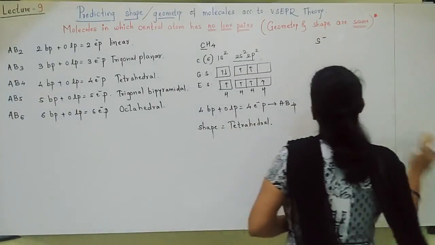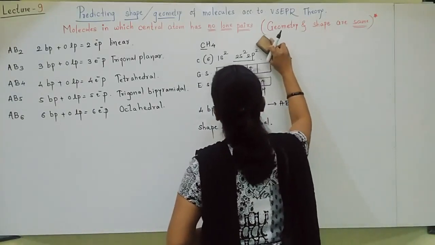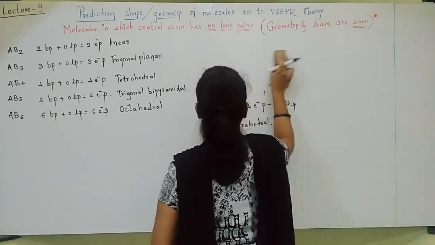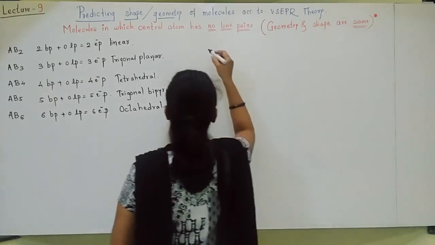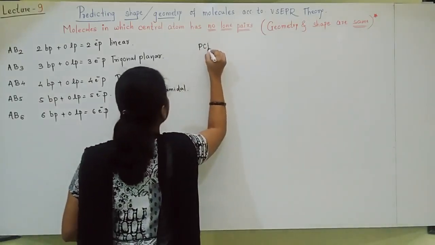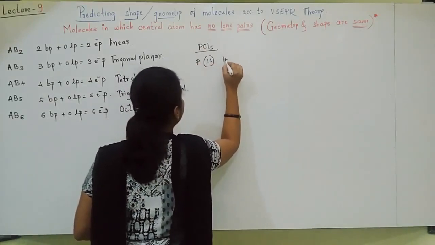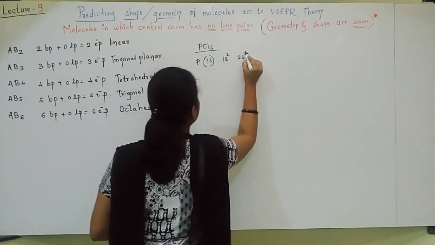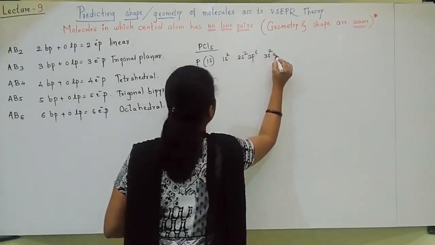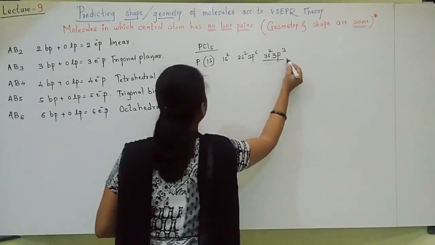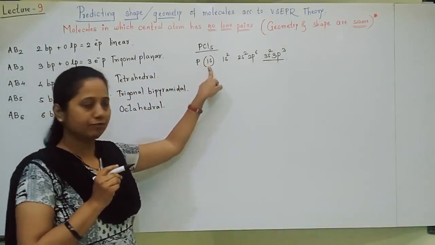Okay, PCl5. We'll take the next molecule as PCl5. The central atom is phosphorus, atomic number 15.